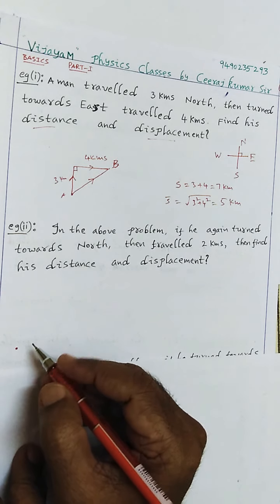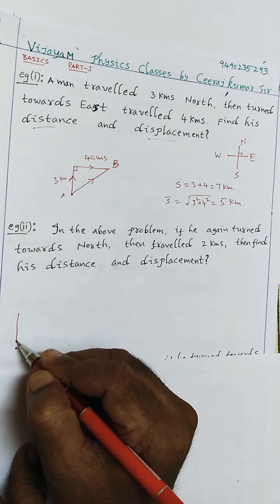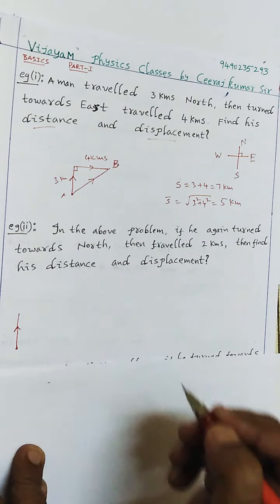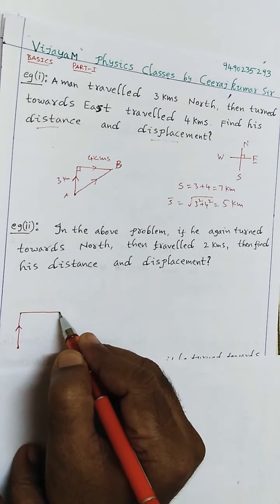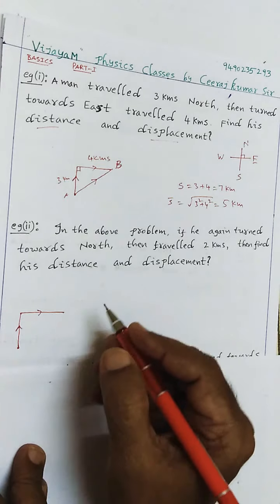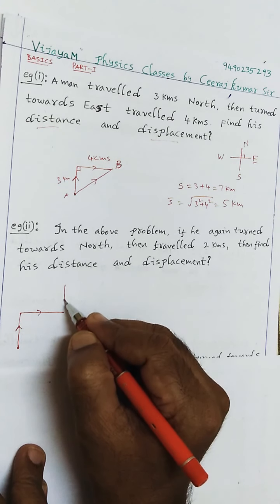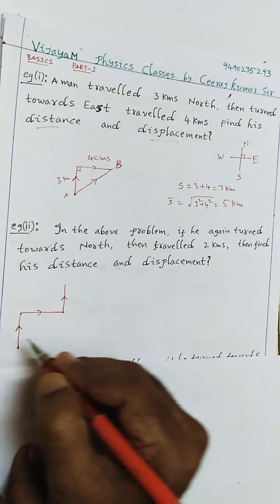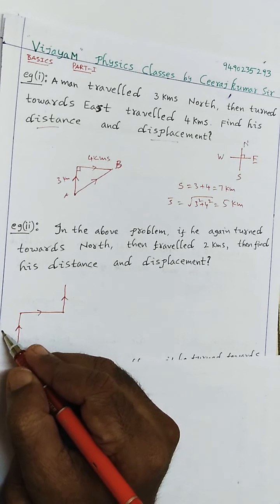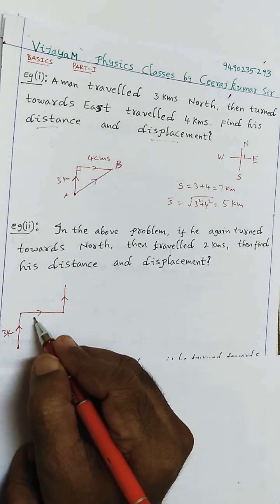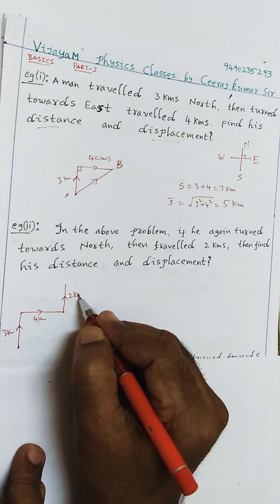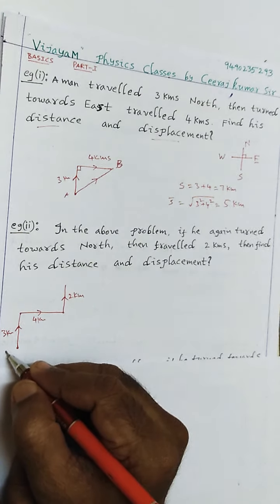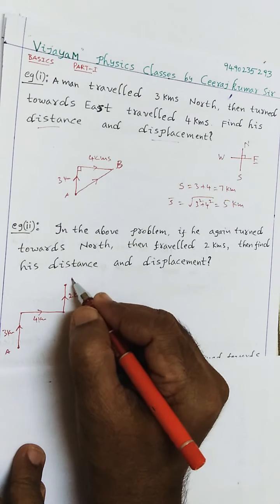First he travels towards north, and then towards east, then again towards north. This one is 3 kilometers, this one is 4 kilometers, and this one is 2 kilometers, and this is the starting point, this is the ending point.